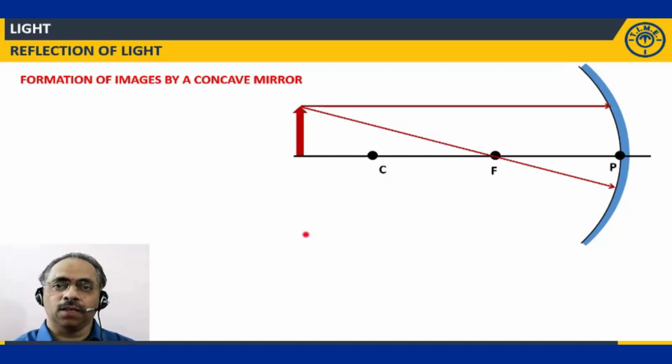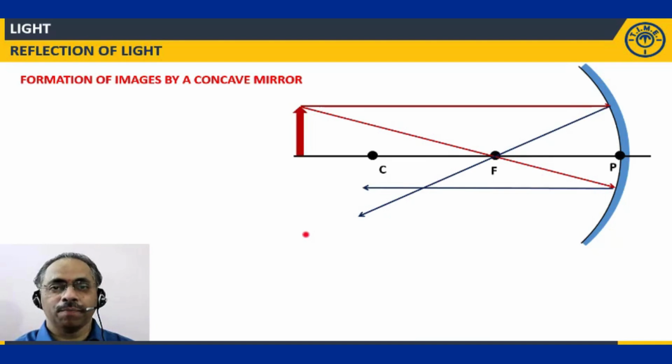So we have studied in the rules that after reflection, if the incident ray is parallel to the principal axis, the reflected ray will pass through the focus. If the incident light ray is passing through the focus, then what will happen? It will go parallel to the principal axis. That's what is happening now here.